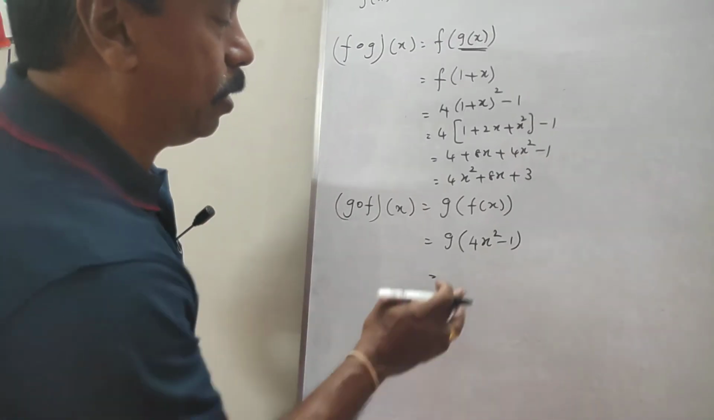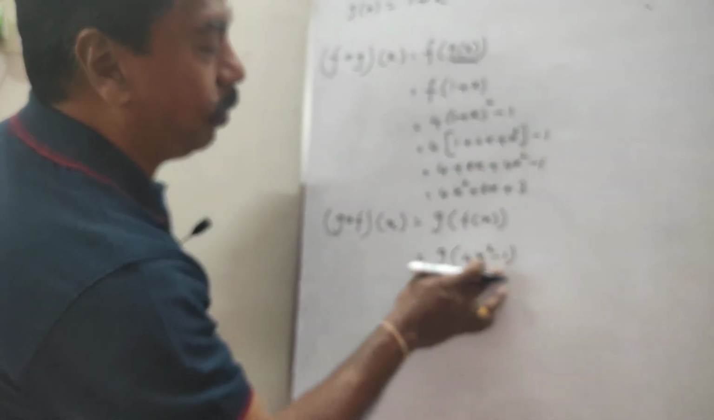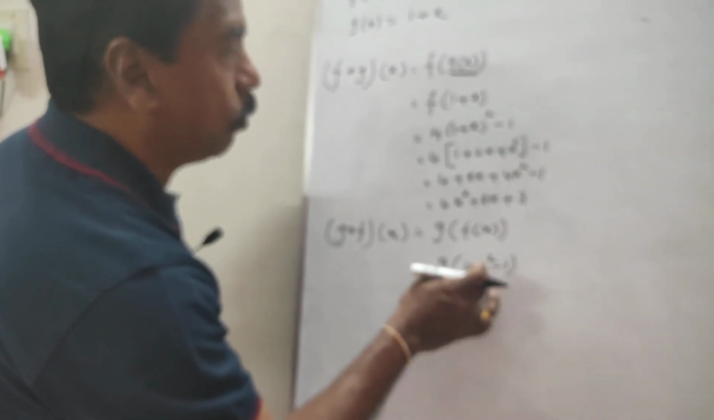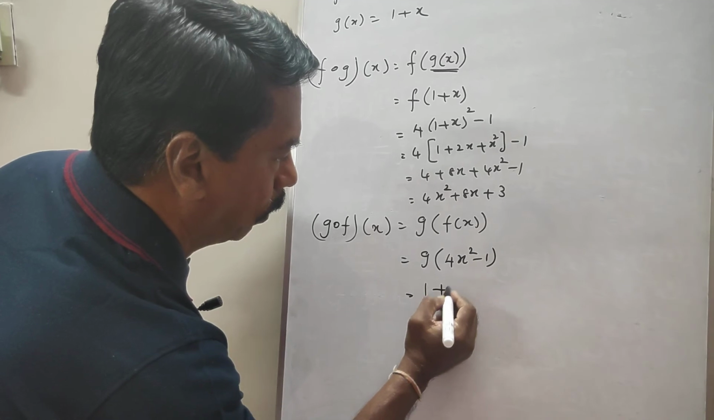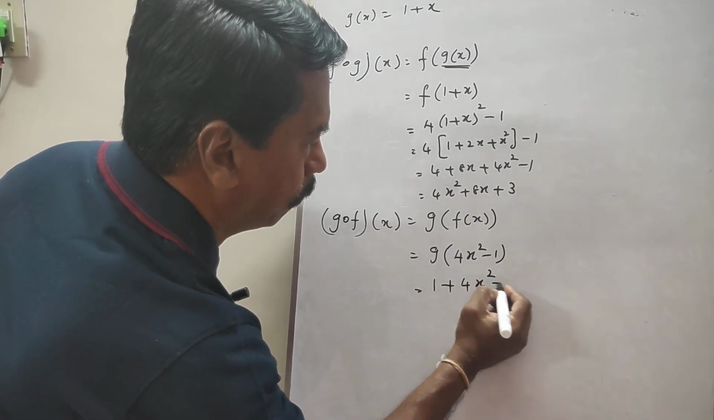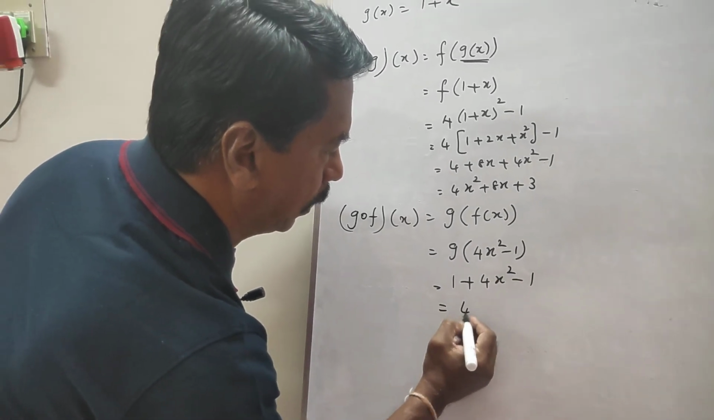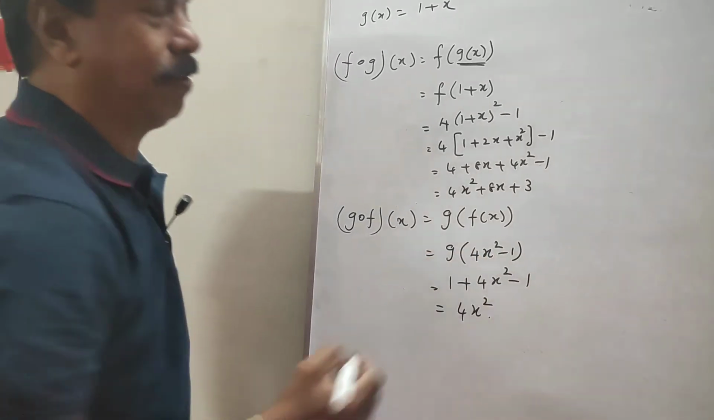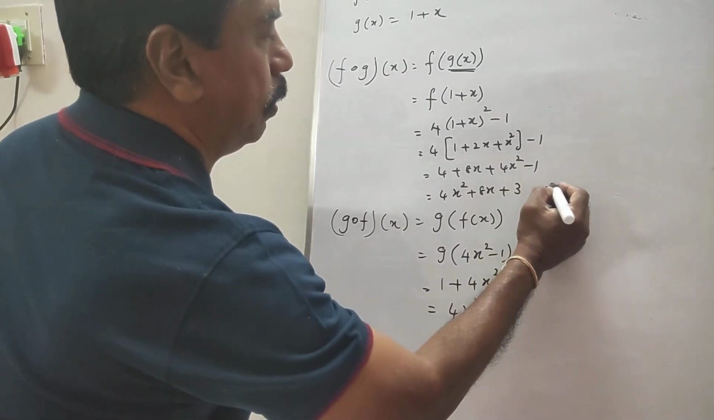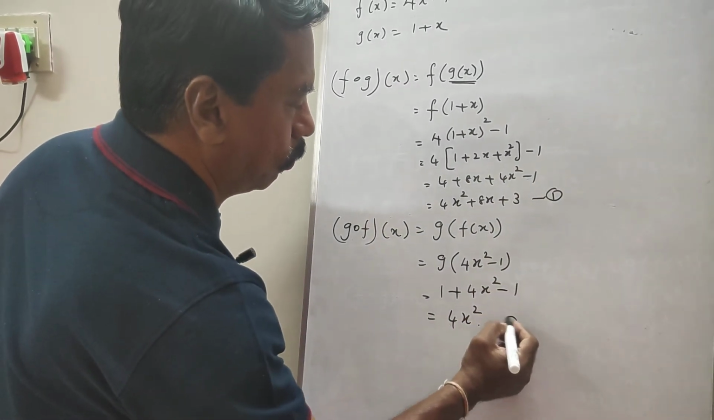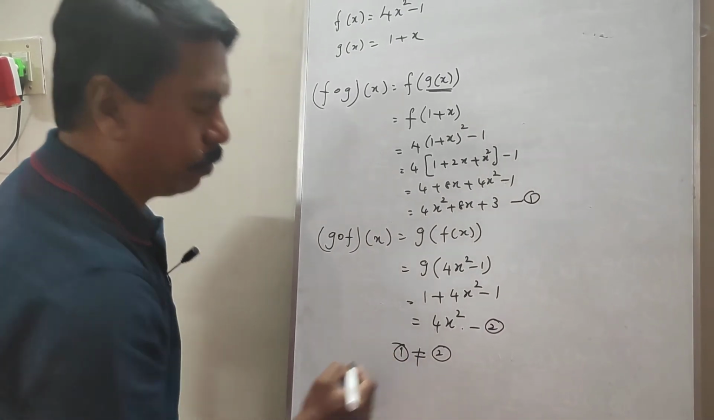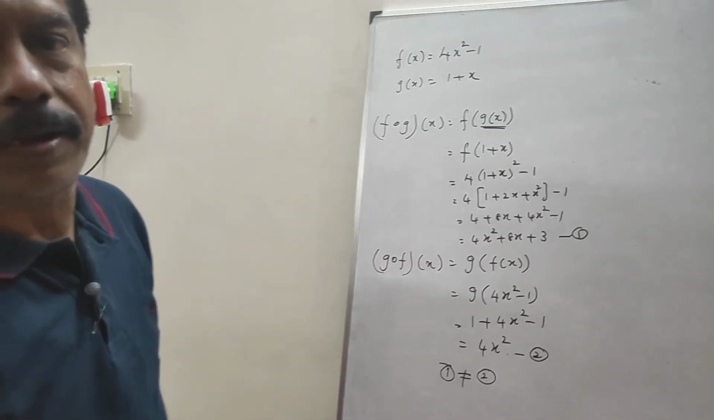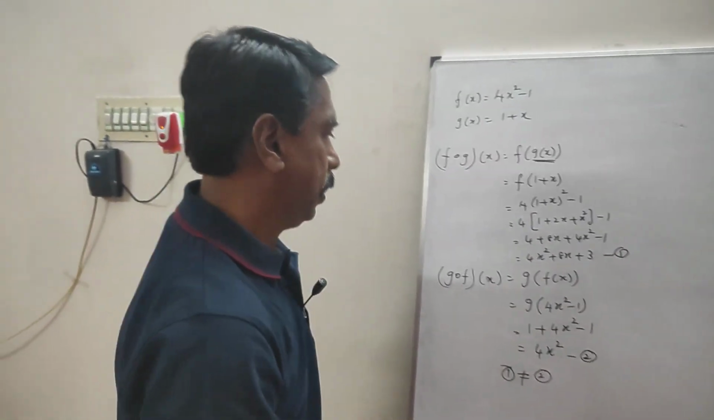And now we want to find g of 4x squared minus 1. Whatever you have in this bracket, you replace for x here. So you get 1 plus 4x squared minus 1. 1 and 1 get cancelled. It is 4x squared. So this is the first result, this is the second. Definitely they are not equal. So f dot g is not equal to g dot f.